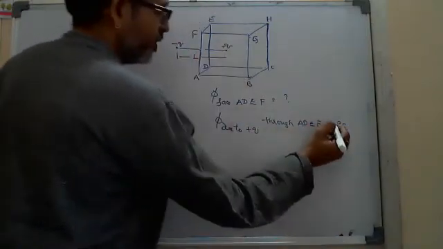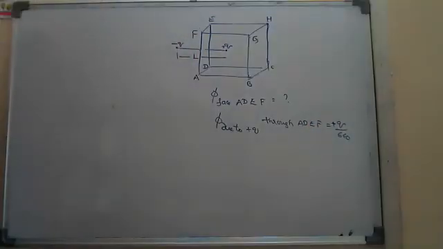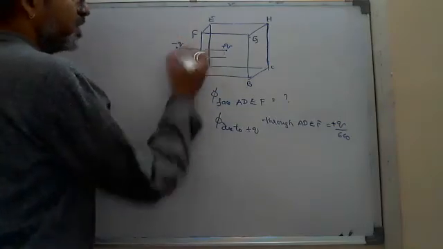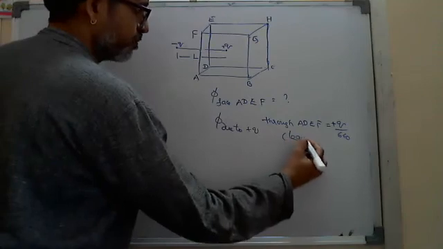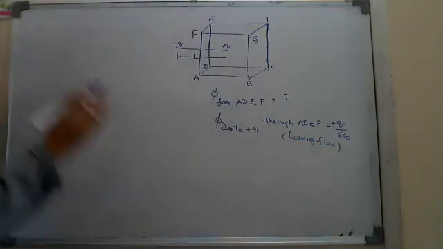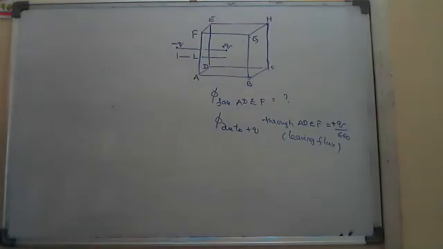Since it is positive, it is plus. And what kind of flux is it? If you draw the field lines, it is leaving flux, leaving the face ADEF.